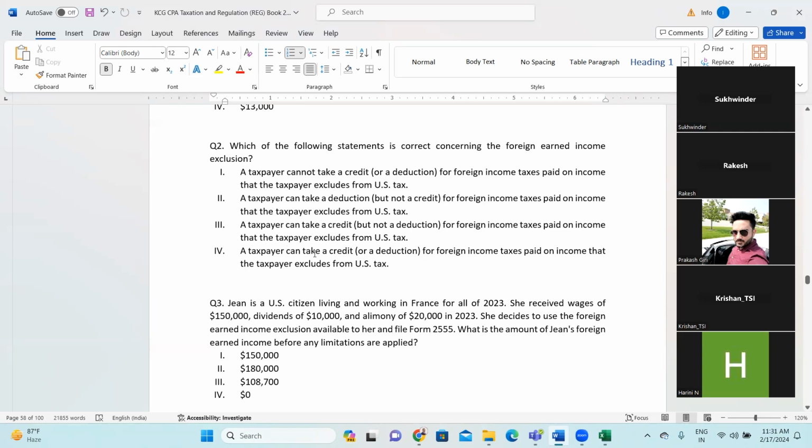The taxpayer can take credit or deduction for foreign income taxes paid on income that the taxpayer excludes from US taxes.